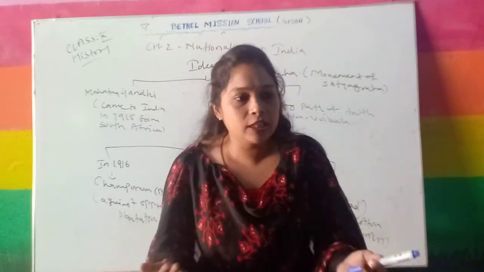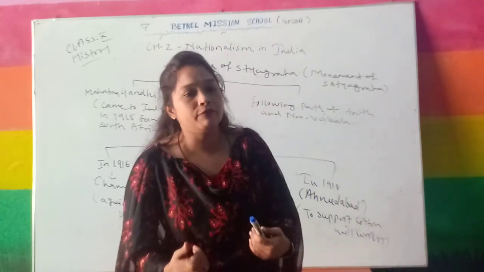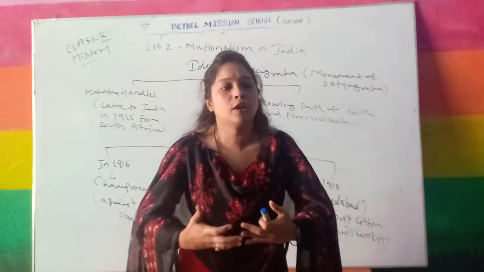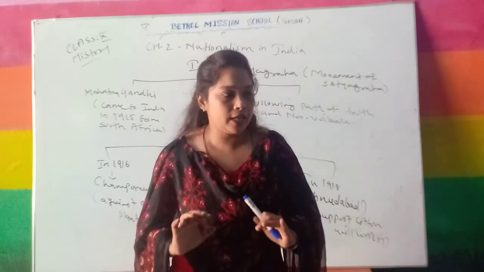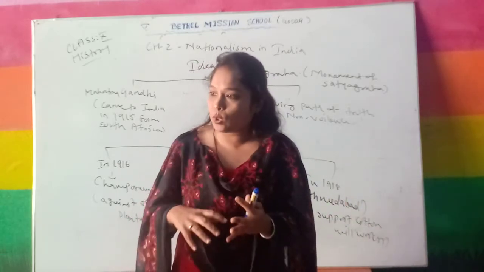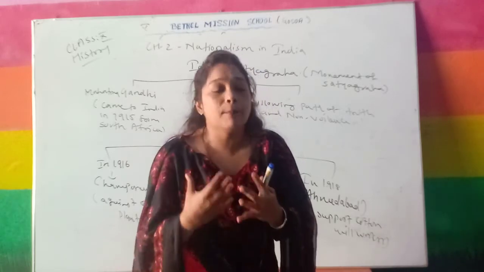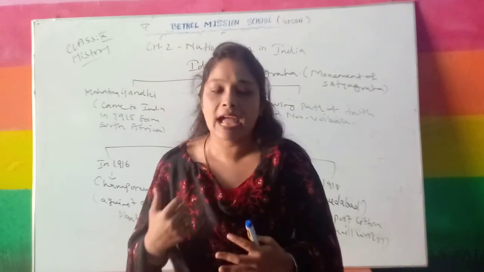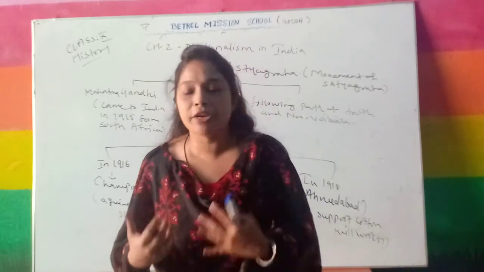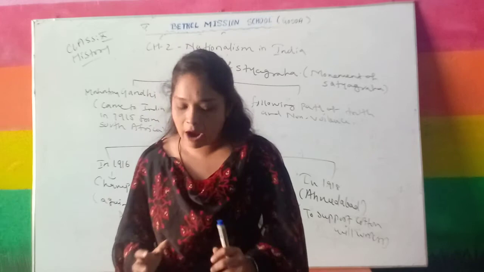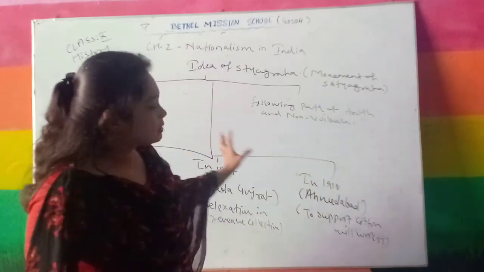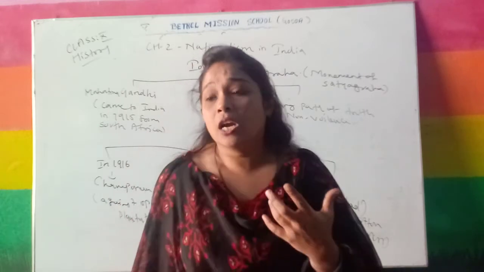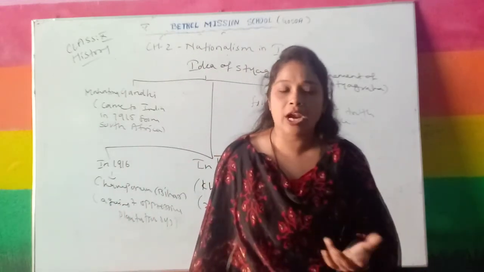So you understand, when Gandhiji came to India in 1915, from 1915 to 1918 he tried to spread the idea of Satyagraha all over India, so that people would follow that path and support Gandhiji in starting the real movement, the real nationalism, the real freedom struggle.